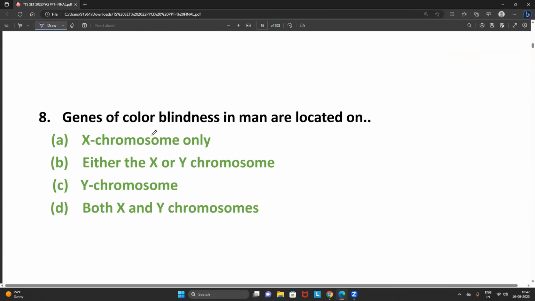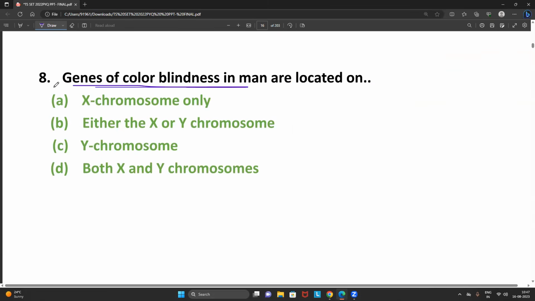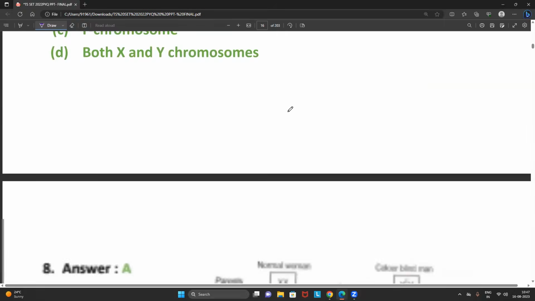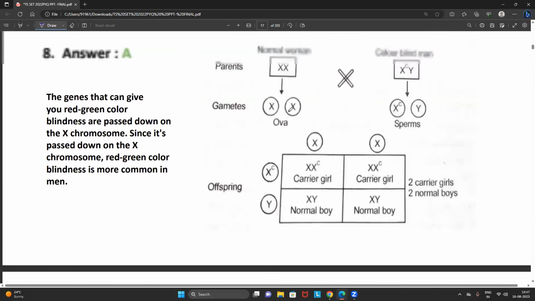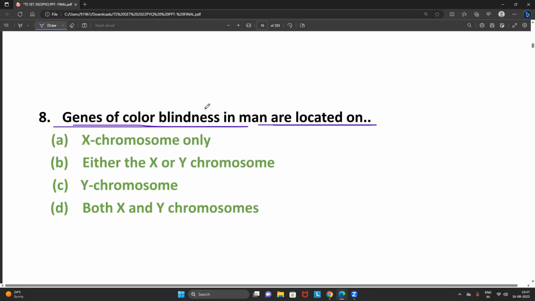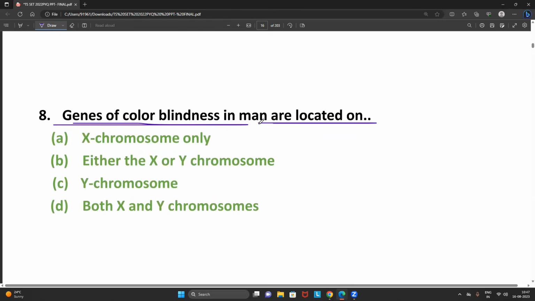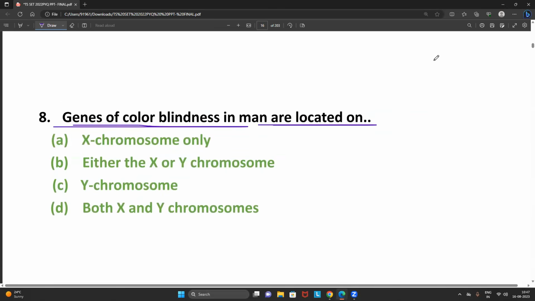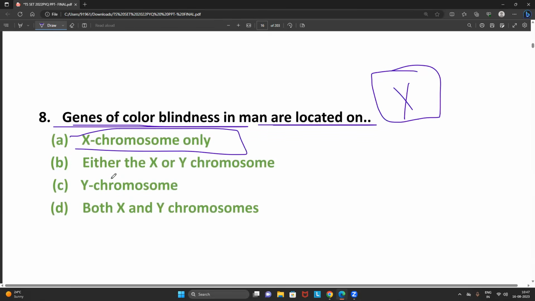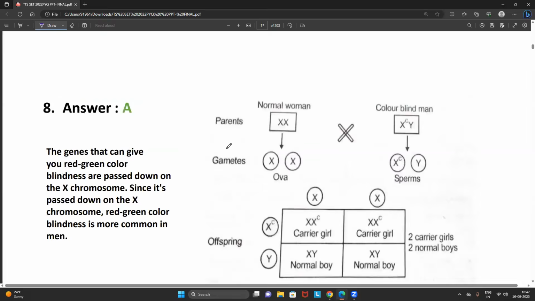Now, question number 8. The genes of color blindness in man are located on. Every student commonly knows about this particular point, friends. The gene for color blindness is actually located on which chromosome? Undoubtedly on the X chromosome, which you have studied in the 12th standard also. It won't be present on the Y chromosome. It won't be present on both X and Y. Either X or Y is also a wrong statement. It is strictly present on the X chromosome.